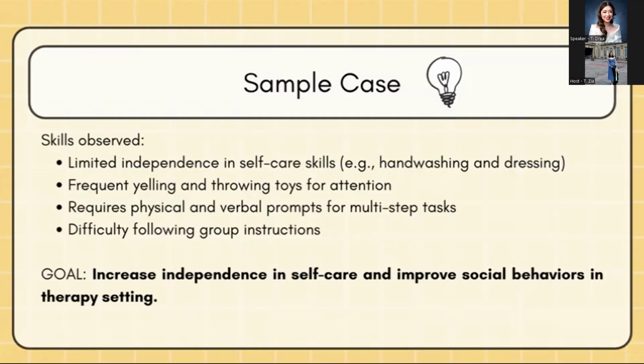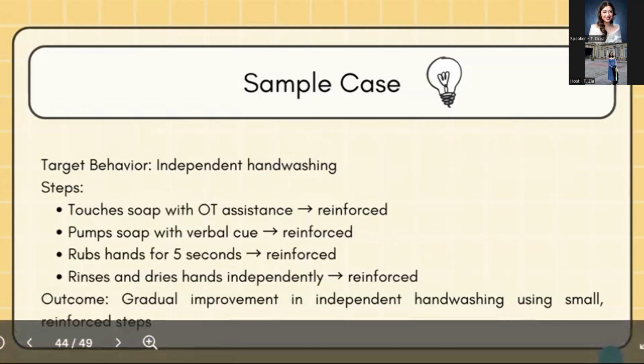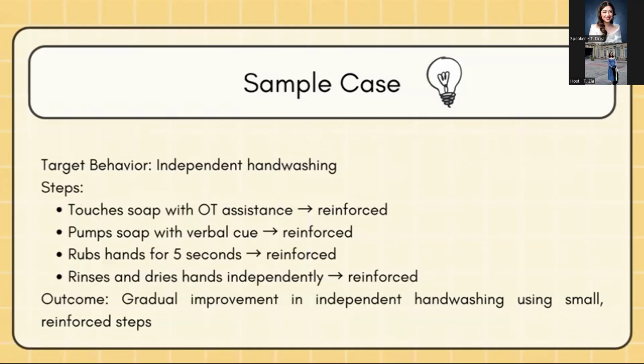So in short, Alex requires prompts for multi-step tasks and often exhibits tantrums. So the therapeutic goal is to build independence in self-care and improve social behaviors. Sorry. So let's try to figure out what BMT is used. In this example, the final goal is independent hand washing.